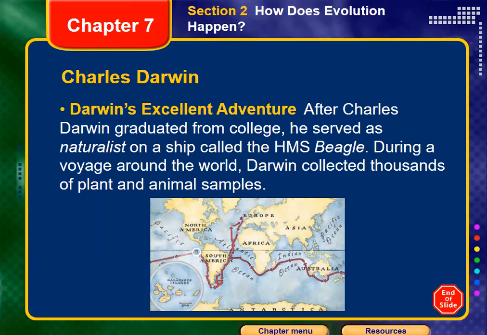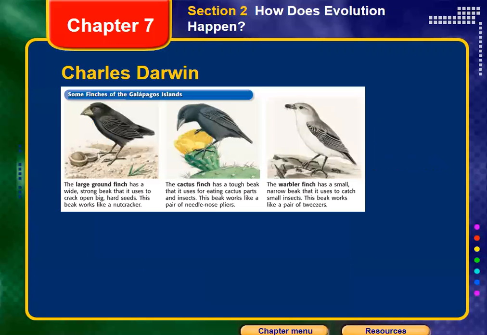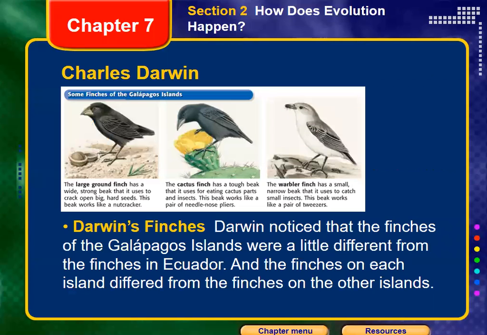They collected different samples of animals and plants and kept studying them, and they found some things. So let's see. For example, Darwin noticed that the different kinds of zebra finch, a kind of bird, as you can see here.